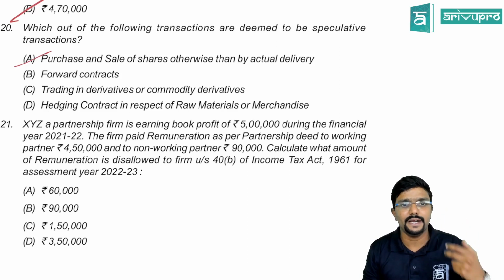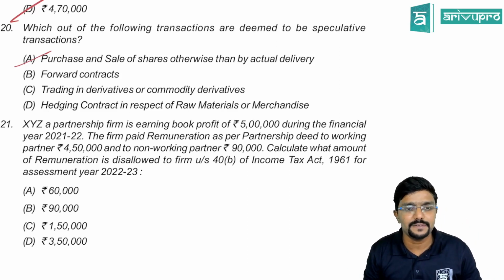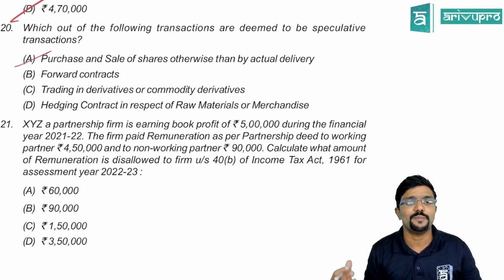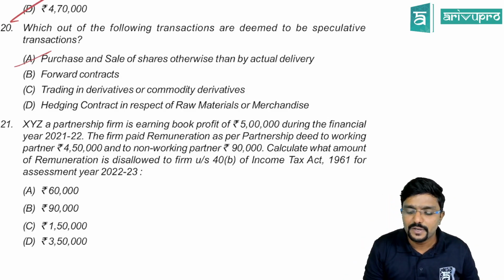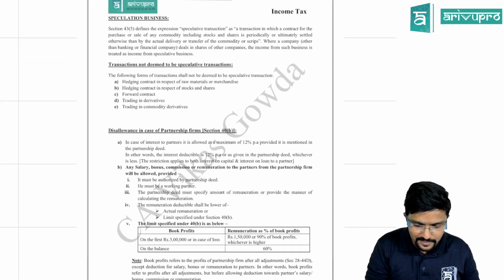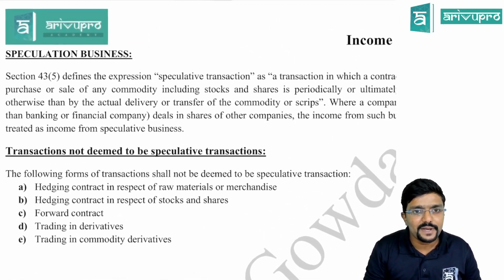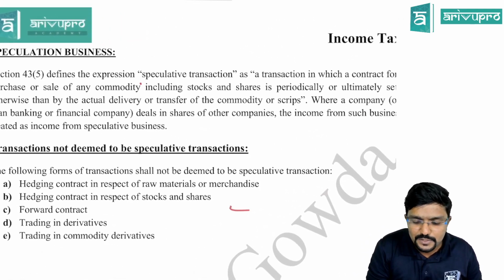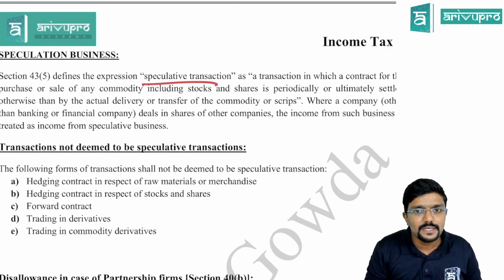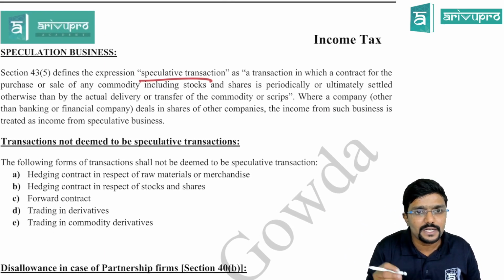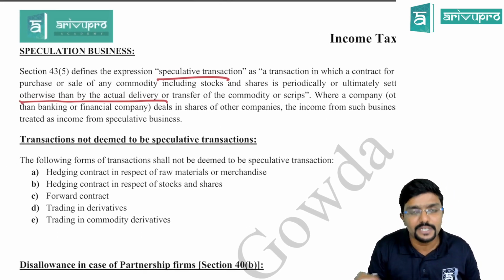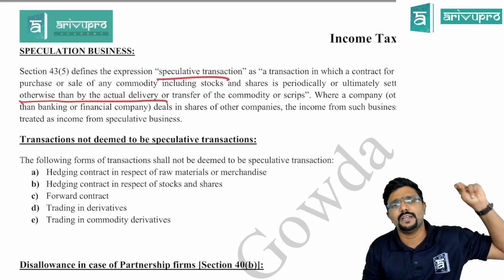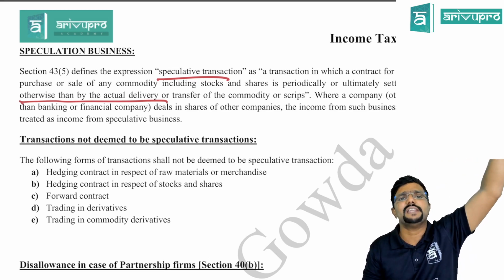Forward contract, trading in derivatives or commodity derivatives, hedging contract in respect of raw material. See, all these three are not speculative. Clearly, they are given in the law. Even I have mentioned it in my regular material. Speculative business or speculative transaction means a transaction in which a contract for the purchase or sale of any commodity including stocks and shares is periodically or ultimately settled otherwise than by actual delivery. Means you are not taking actual delivery. You are buying and selling something online.